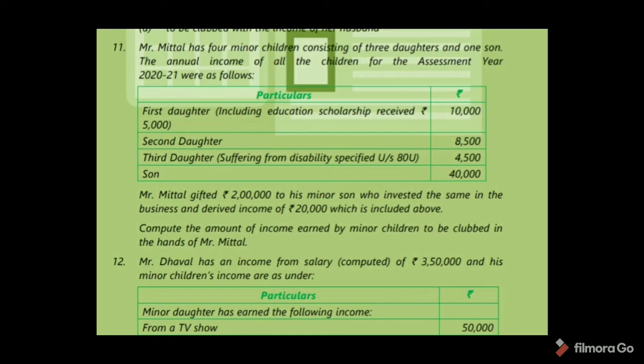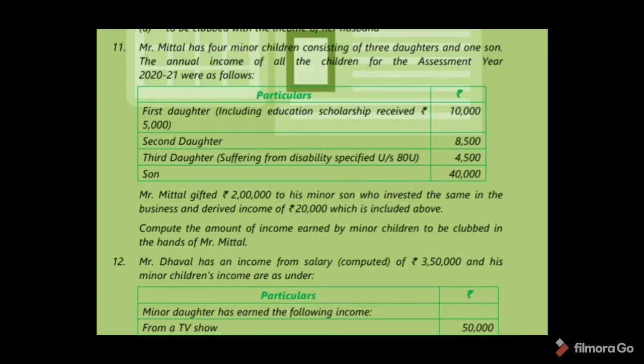In this 8,500, deduct exemption 1,500 and the remaining is included in Mr. Mittal's income. And third, suffering from disability specified under section 80U, 4,500. This amount is also not included in Mr. Mittal's income. Son 40,000: answer, deducting 1,500, the remaining amount is included in Mr. Mittal's income. So by adding all amounts after giving exemption, 49,000 is to be clubbed in the hands of Mr. Mittal. Okay.